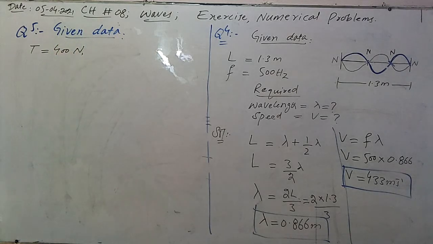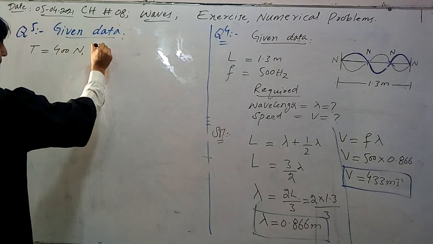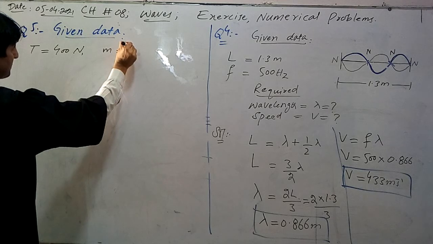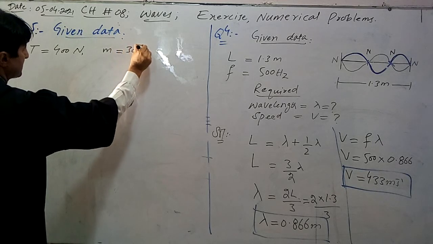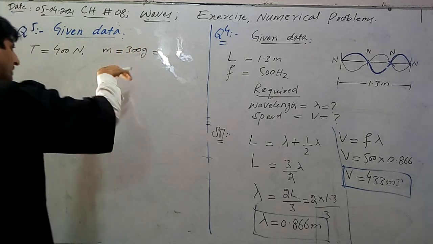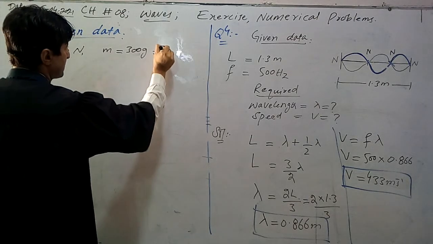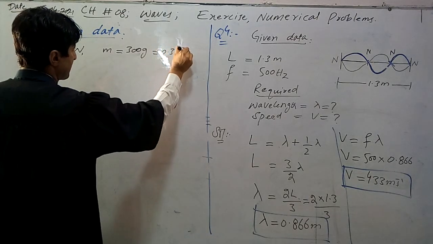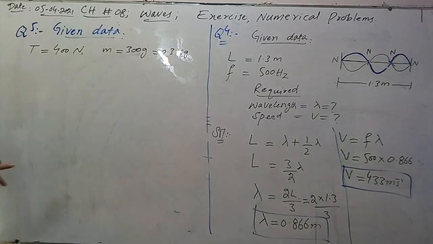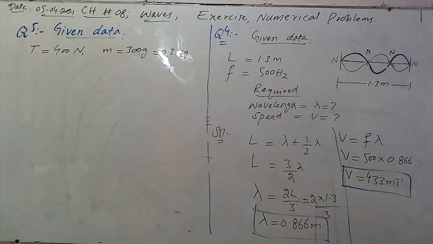Mass is given, which is equal to 300 gram. If we convert this into kilogram, 300 divided by 1000, we get 0.3 kg.